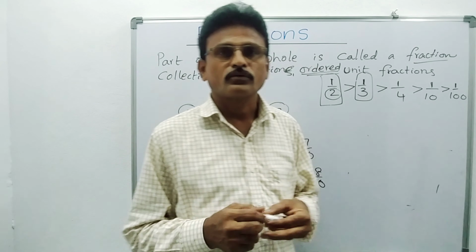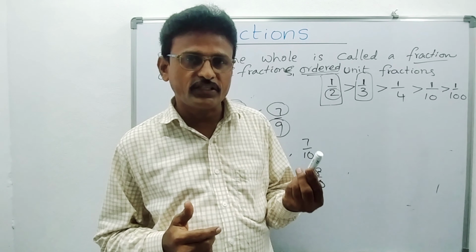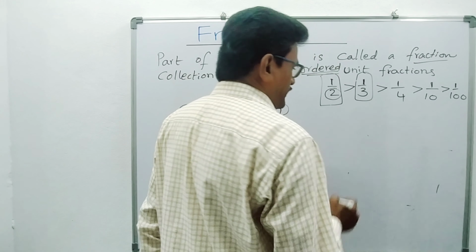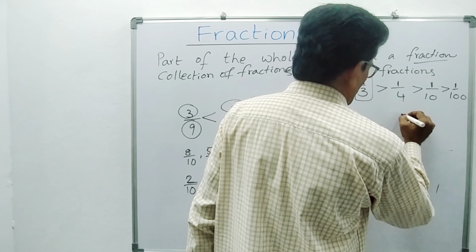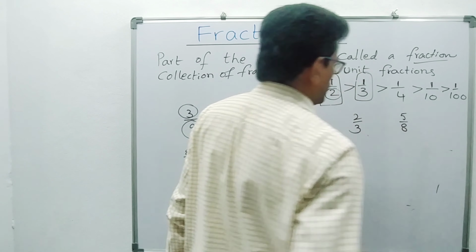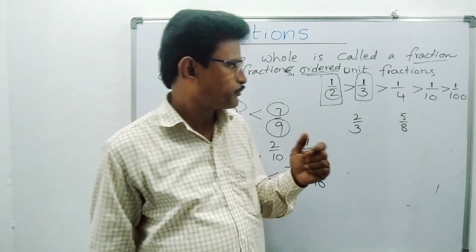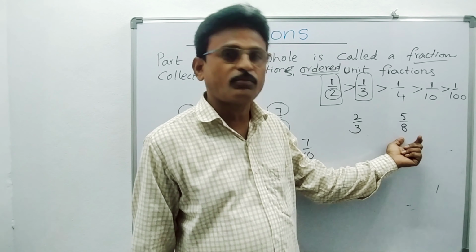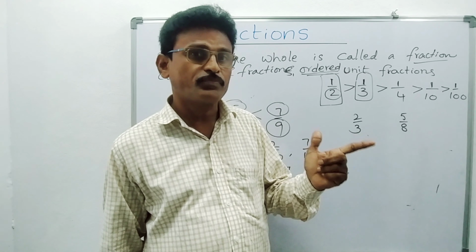And suppose the numerator and denominator both are different. Then how do we find which is the bigger one and which is the smaller one? Students, observe here carefully. Suppose 2 by 3 and one more, 5 by 8. Now we have to find which of these two is bigger and which is smaller. Actually, one method is there. We have to find the LCM of 3 and 8. 3 eights are 24, so 24 is the LCM.